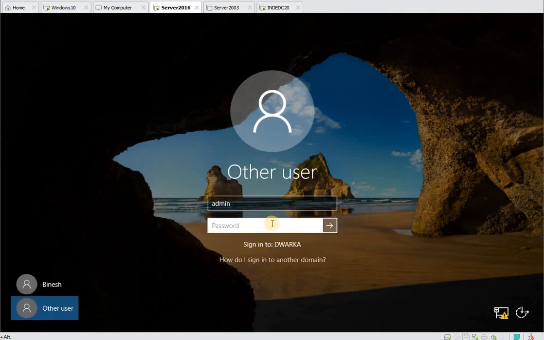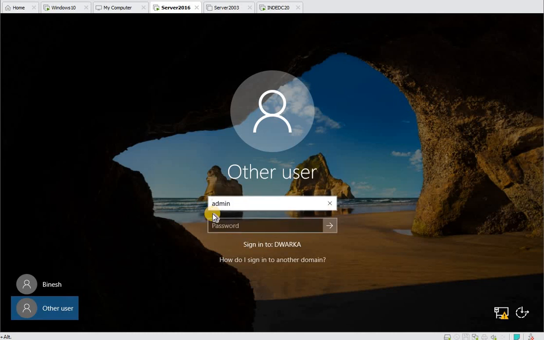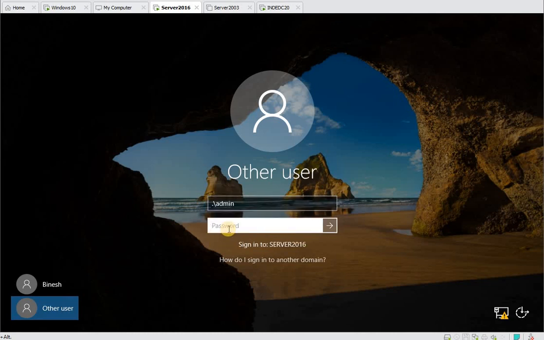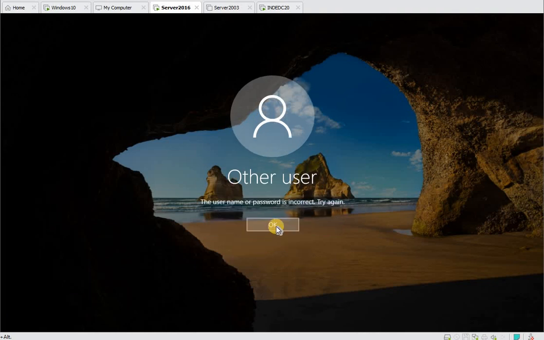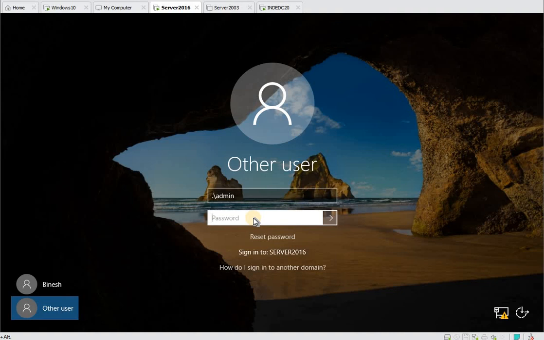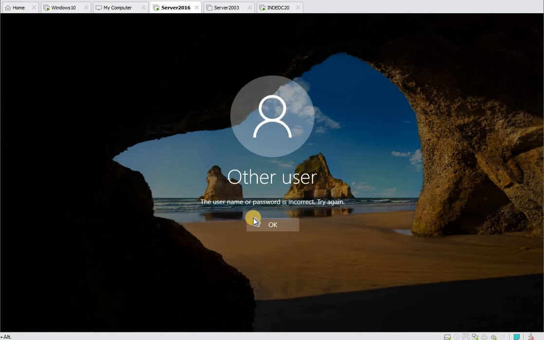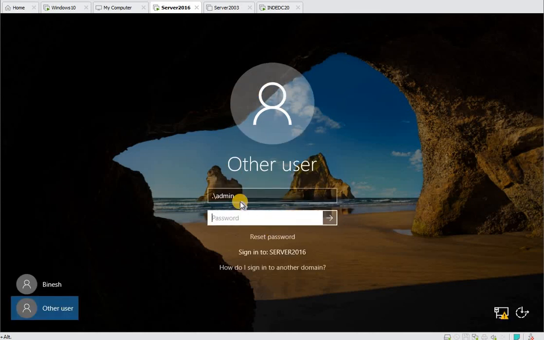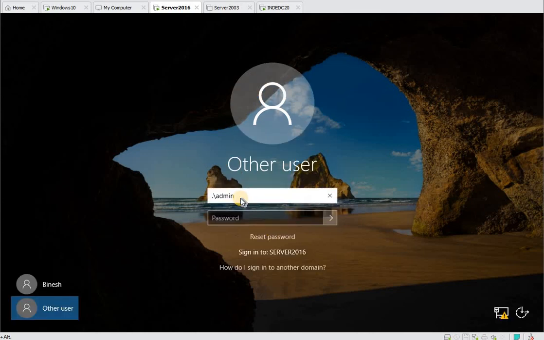One minute. Okay. The password is not correct. What is the password then?